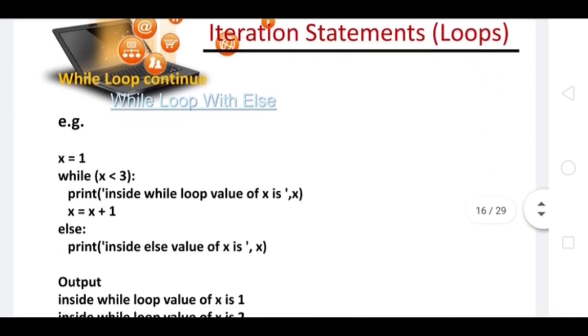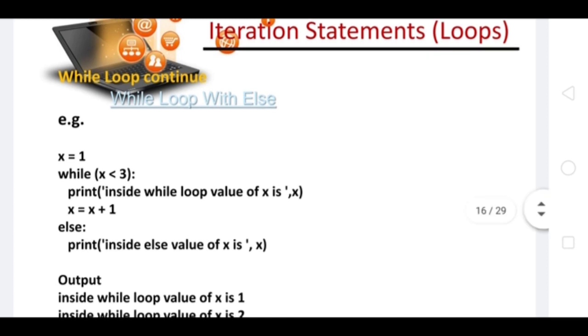We can also use a while loop with else. We have also used else with if. Yes, you are right, we can also use else with while. Suppose we are running a program, x is equal to 1, while x less than 3.